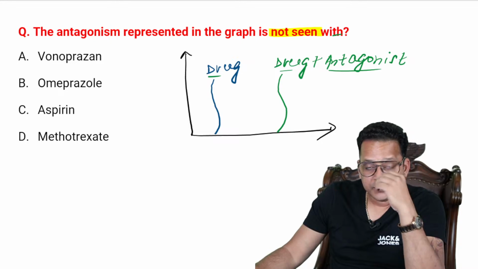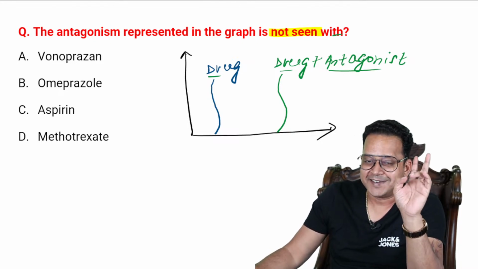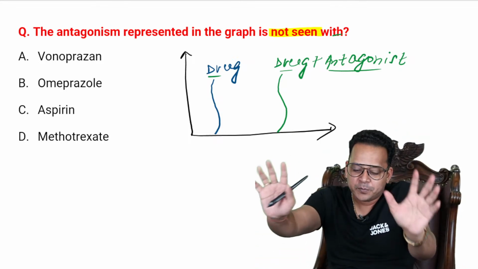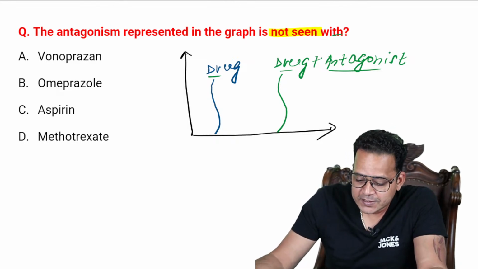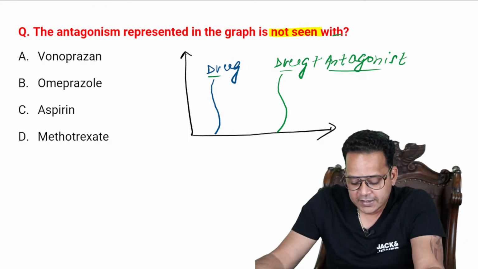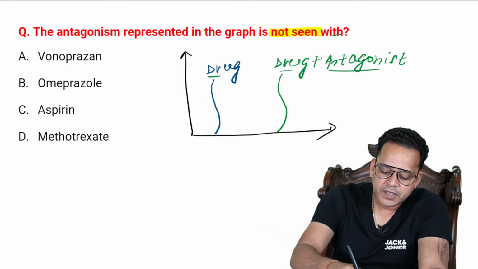Okay, let me tell you something. I made one mistake while making this MCQ. This MCQ has 2 answers, right? So now you have to give two answers. Let us say this is a type of multiple true false question of INICET, right? A, B, C, D. So you have to give 2 answers.